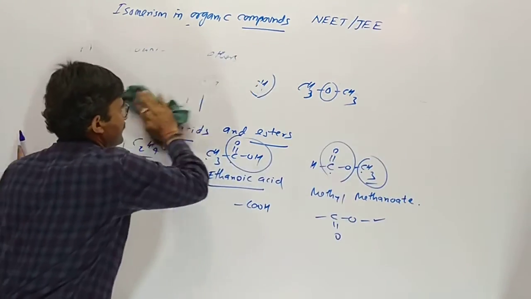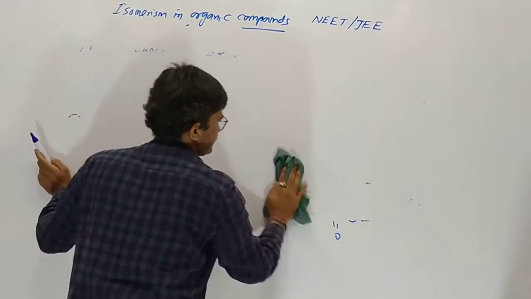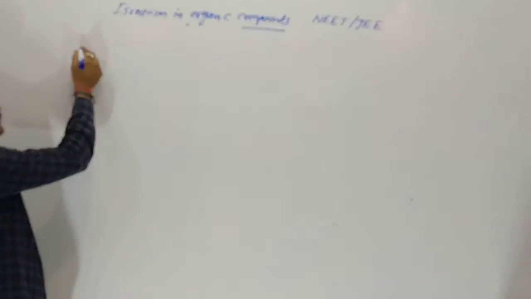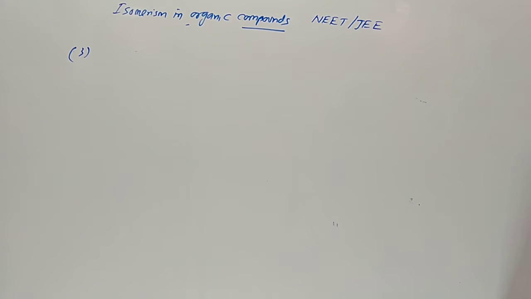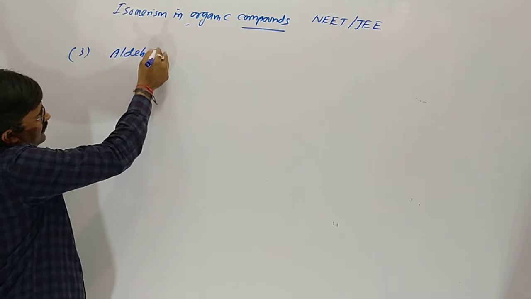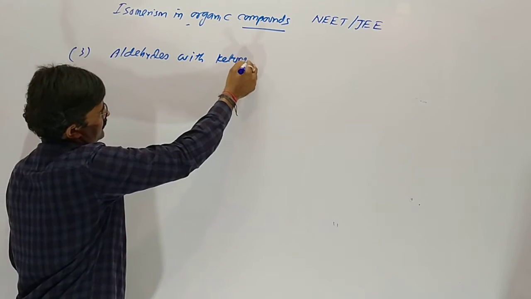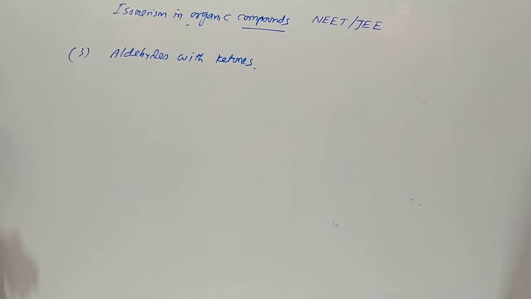Now the third one: aldehydes and ketones. Aldehydes with ketones give functional isomerism.